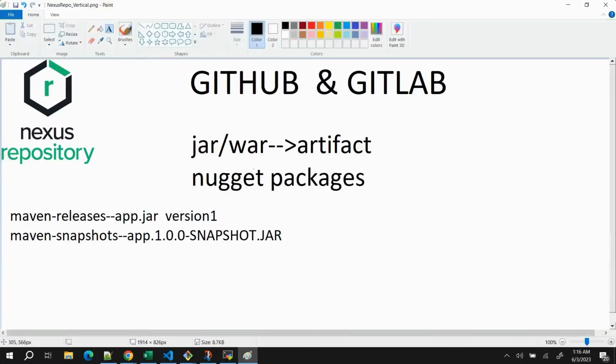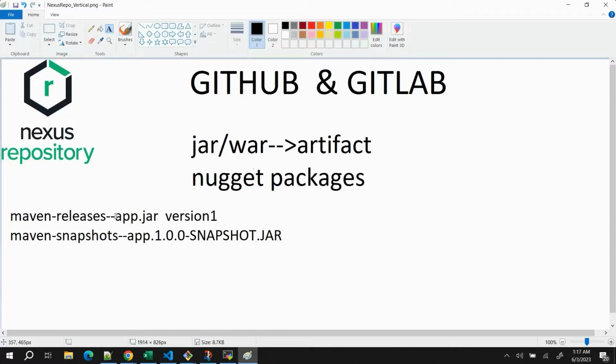Okay, so when we speak about Maven releases, these repositories contain production grade or production level artifacts which are directly supposed to be deployed in production, and we are not supposed to modify them. But when we are just doing some testing and deployments to lower environments like the dev environment, then the artifacts we generate are supposed to be kept in snapshots. And we can keep multiple versions of a snapshot, because they are for deployment in lower level environments.